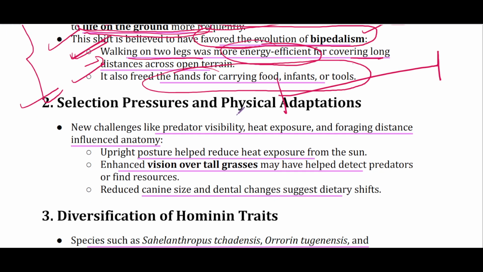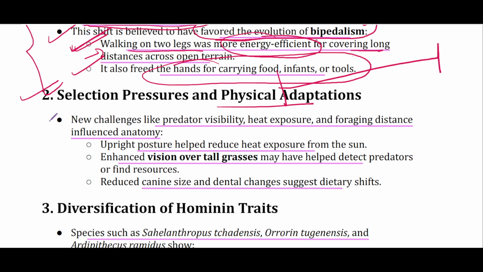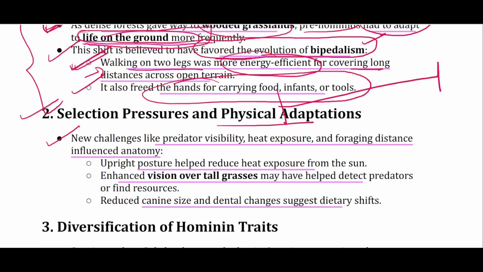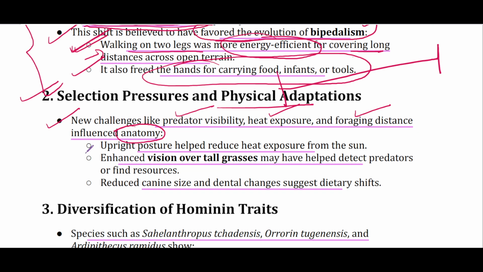Now, the selection pressures and physical adaptation. So, with the coming of wooded grassland, open grassland, new challenges like predator visibility, heat exposure, and foraging distance, all of these selective pressures started influencing anatomy. So here, upright posture helped reduce heat exposure from the sun. वो आप समझ सकते हैं that